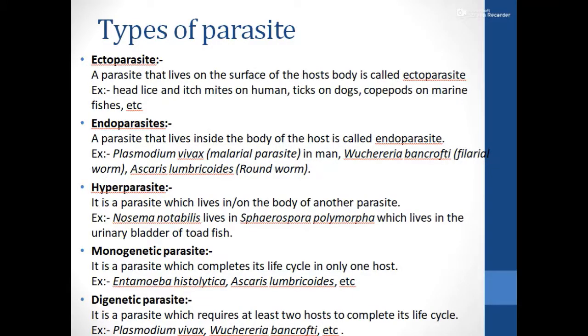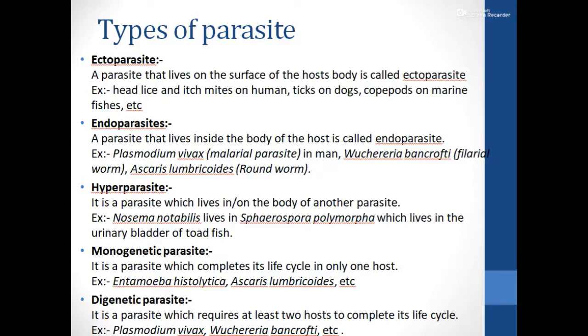Now, if you consider the parasites, apart from the ectoparasites as well as the endoparasites, there are also various other parasites present, and we are discussing them today. Among the ectoparasites, we saw that when a parasite lives on the surface of the host body, it is called an ectoparasite.